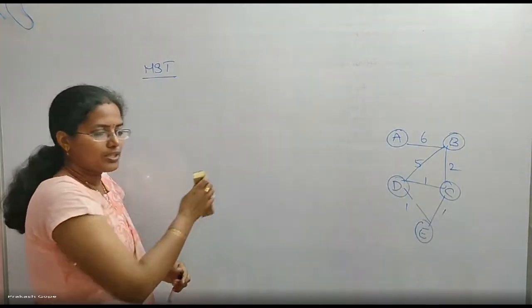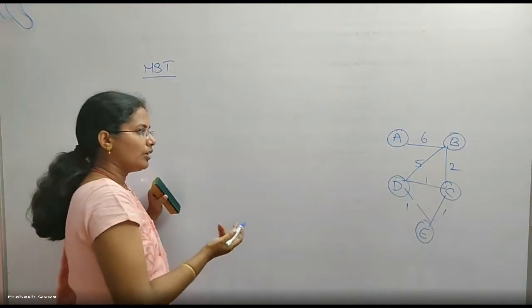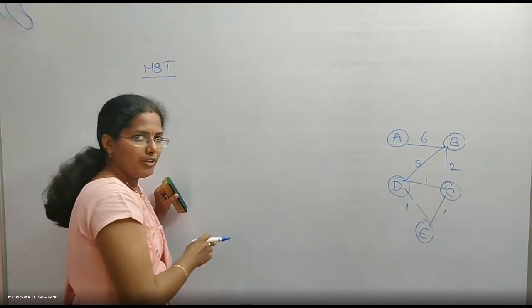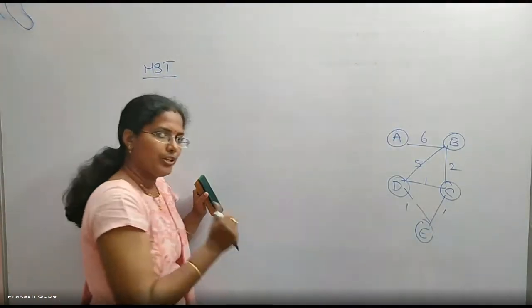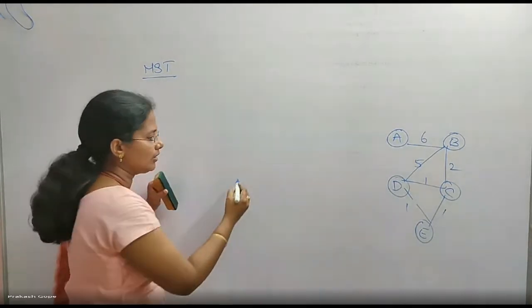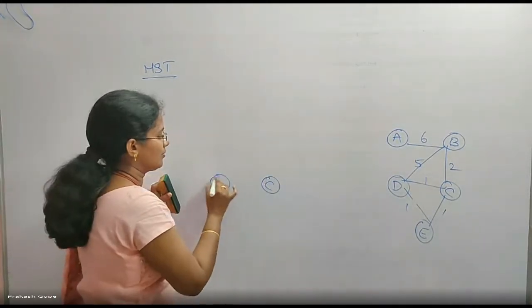Now I am trying to construct a minimum spanning tree for that. First, I will start with minimum weight. Oh, there are 3 edges with minimum weights. Which one should I pick up? Anything is fine. So I will pick up CD.